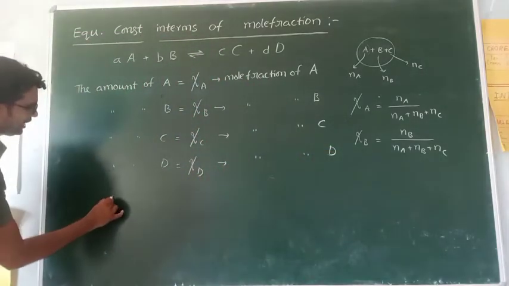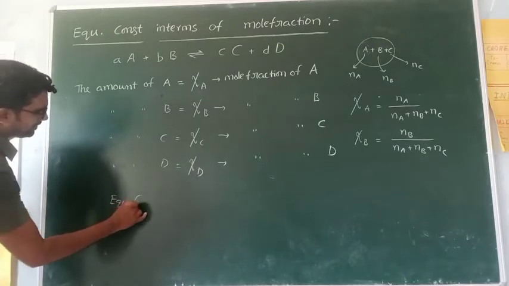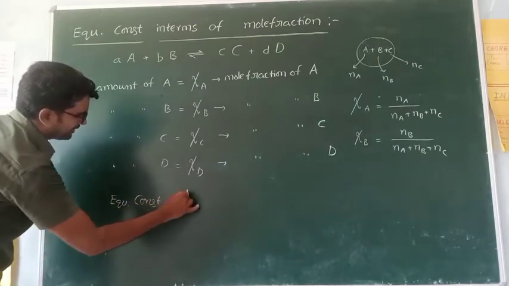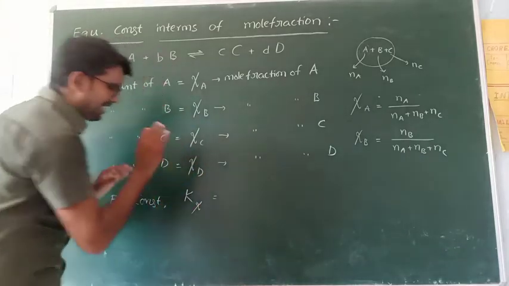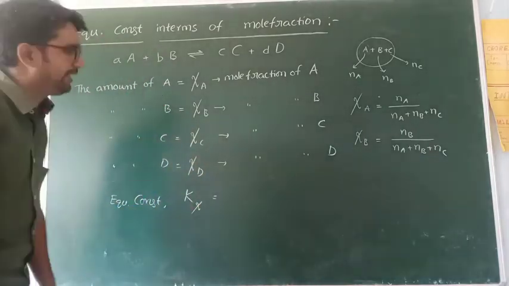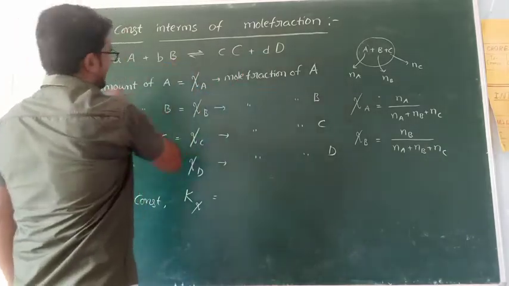Now, equilibrium constant in terms of mole fraction is equal to the same expression like Kc and Kp. Products by reactants.